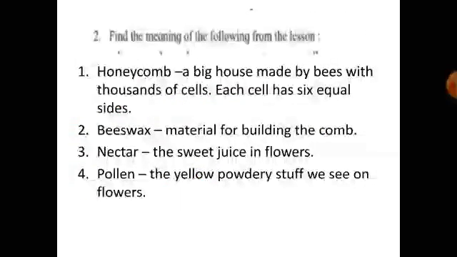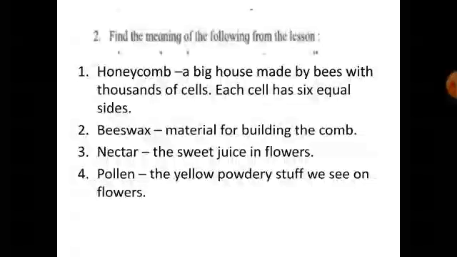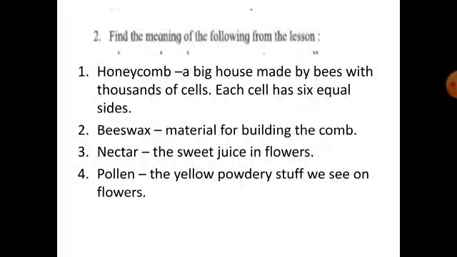Now question number 2. Find the meaning of the following from the lesson. So the meaning of the first word, honeycomb, is a big house made by bees with thousands of cells. Each cell has 6 equal sides. Number 2, beeswax.